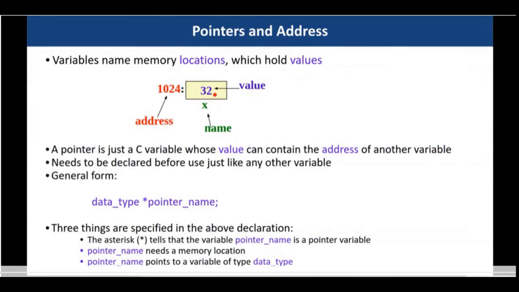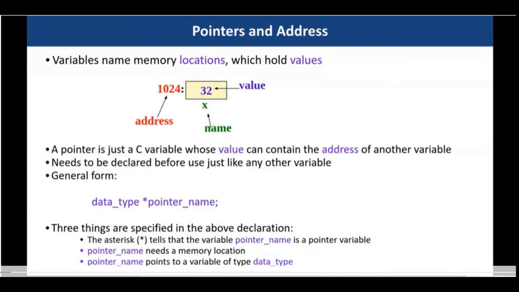Well, now whenever you are storing a particular value to a memory space, you will have an address to that memory space. That particular address we access with the help of a pointer. So a pointer is a C variable whose value can contain the address of another variable. Till now, whatever operations we have done were operations on values. Now we are going to do the operation on top of addresses. And how does it help? It particularly helps in declaring things in a dynamic way.